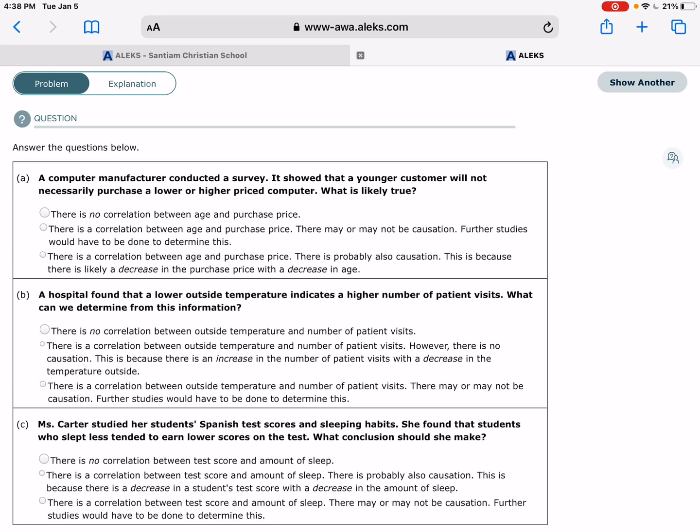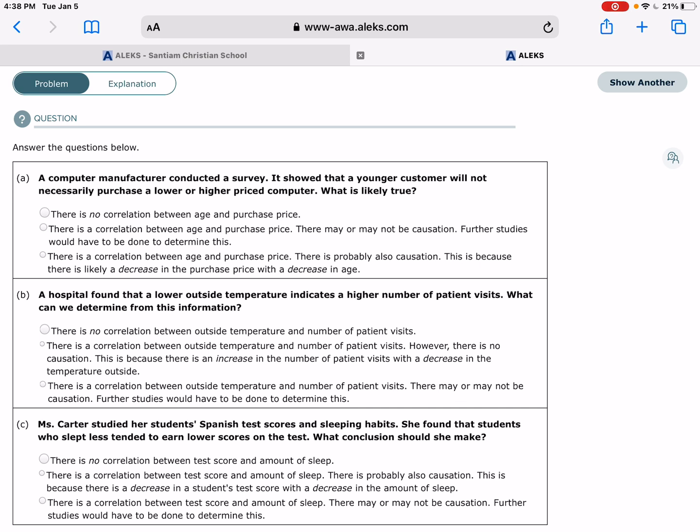So we want to choose one of the statements that says there is a correlation, but we definitely don't want to say that one of them really causes the other. So we're going to choose the third one. There is a correlation between outside temperature and a number of patient visits. There may or may not be causation. Further studies would have to be done to determine this. See how this goes?